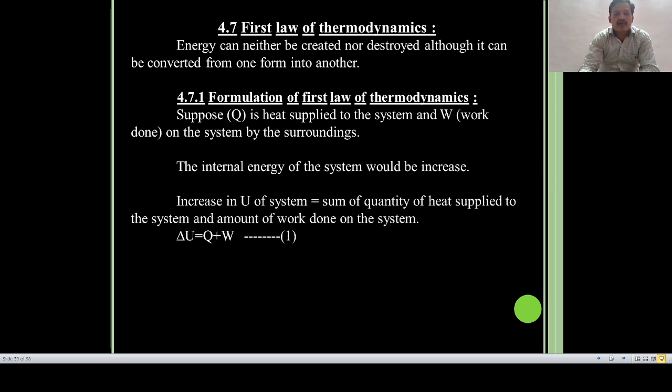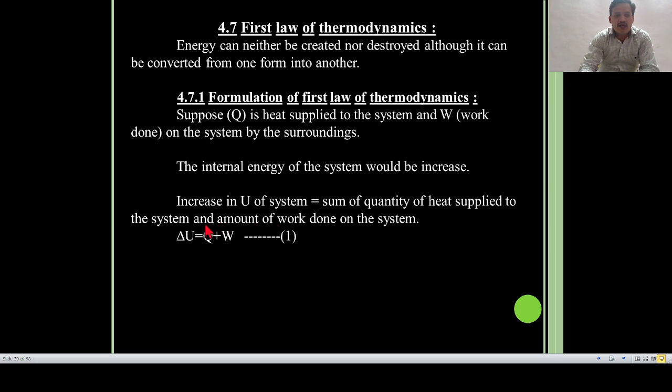So the increase in internal energy U of the system is equal to the sum of the quantity of heat supplied to the system and the amount of work done on the system. So we get the change in internal energy, delta U, is equal to Q plus W. This is our first formula for the first law of thermodynamics.